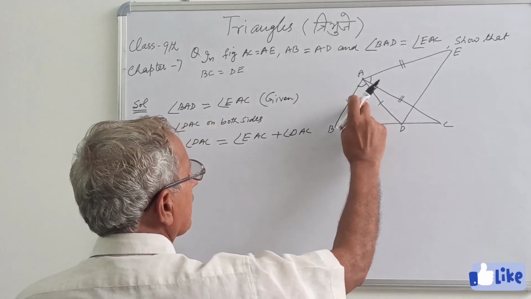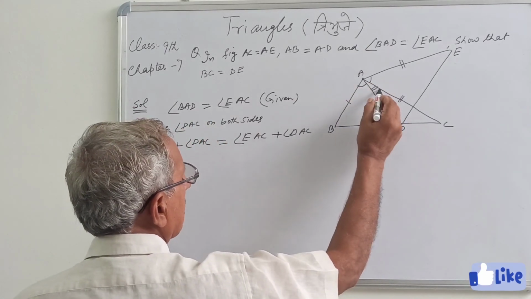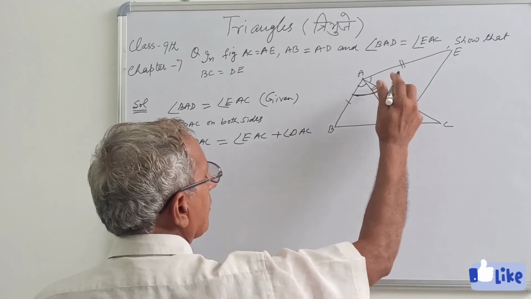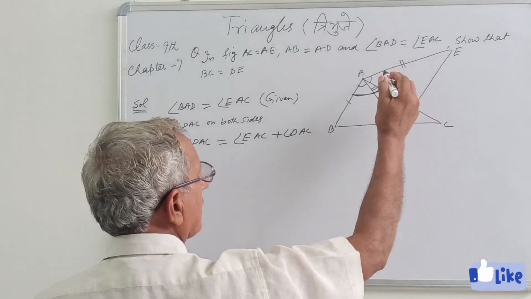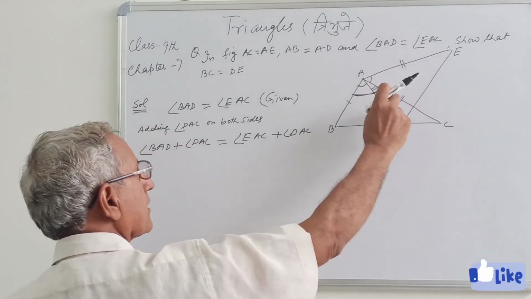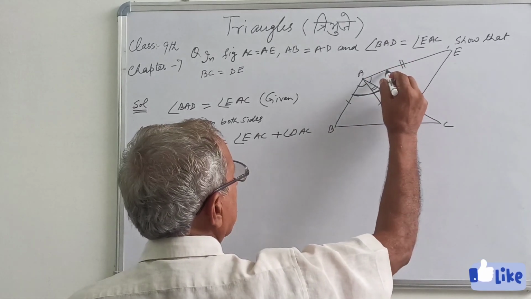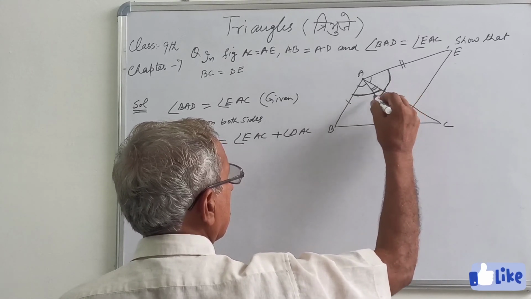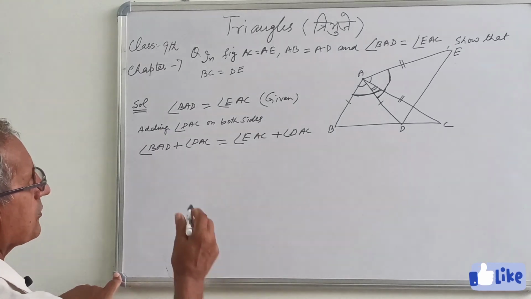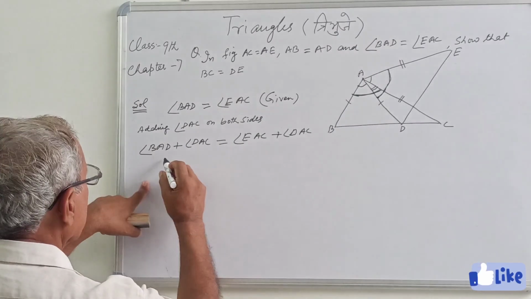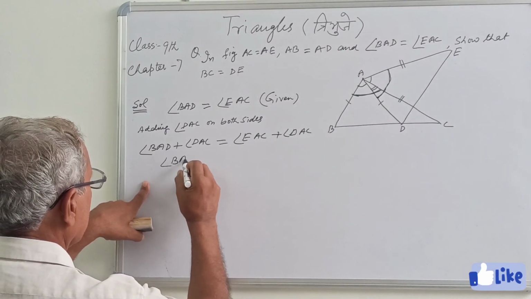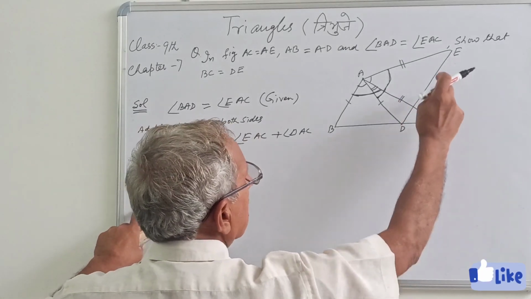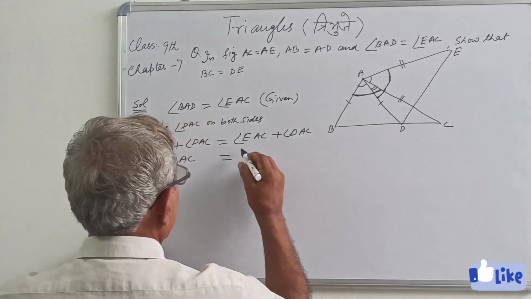Now when this angle is added to this angle, this becomes angle BAC. And when this part is added to this angle, the angle becomes this much angle, so this side the angle becomes DAE.